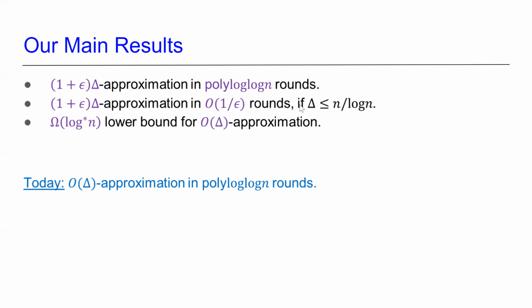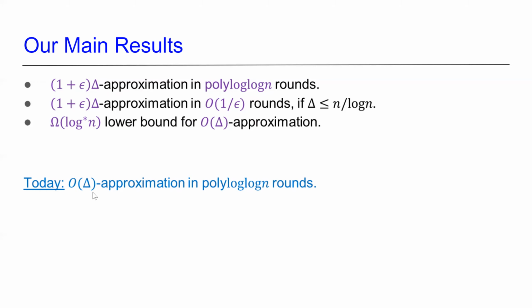Following the second result, we were curious to see whether it holds for any value of delta. It turns out that there are values of delta for which you must spend omega of log star n rounds, even for finding an O(delta) approximation. So these are very large values of delta. But today, all I'm going to show you is an O(delta) approximation in poly log log n rounds.